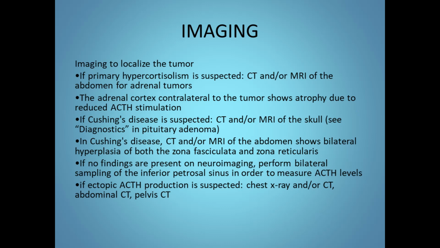In Cushing's disease, CT or MRI of the abdomen shows bilateral hyperplasia of both the zona fasciculata and zona reticularis. If no findings are present on neuroimaging, we can perform a bilateral sampling of the inferior petrosal sinus in order to measure ACTH levels. If ectopic ACTH production is suspected, then we go for a chest X-ray or a CT abdomen or a CT pelvis.